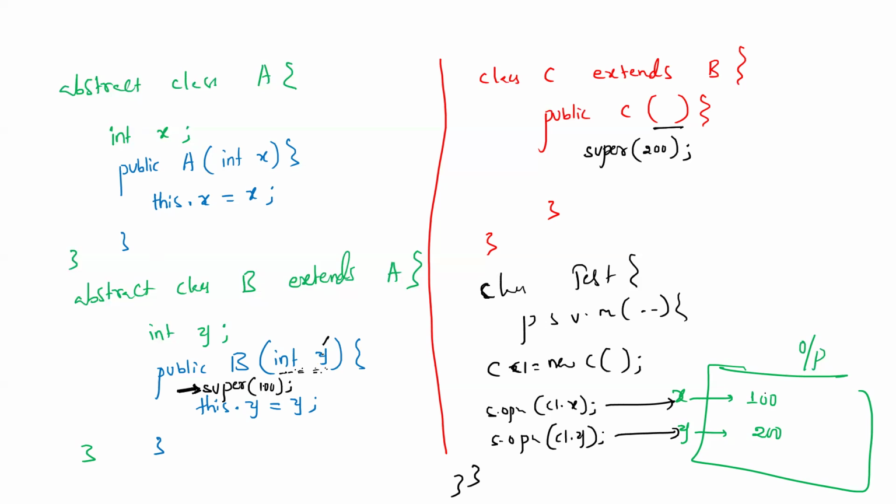From class C we cannot give it. A class X variable we can't initialize from class C. It has to go through class B only, because the super call will call its immediate parent only, not the super parent.